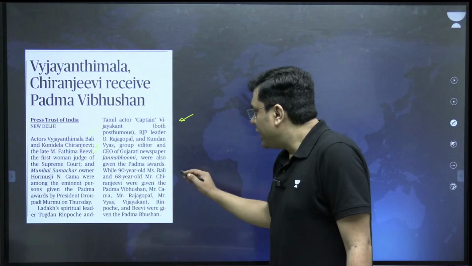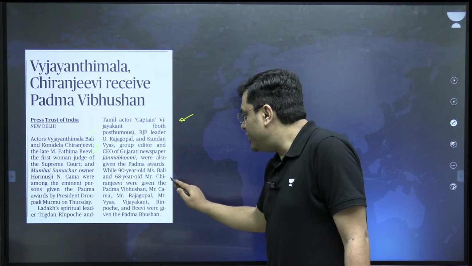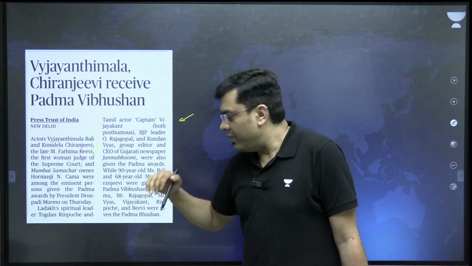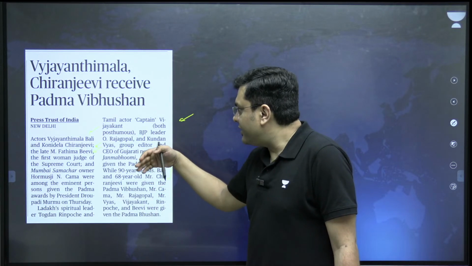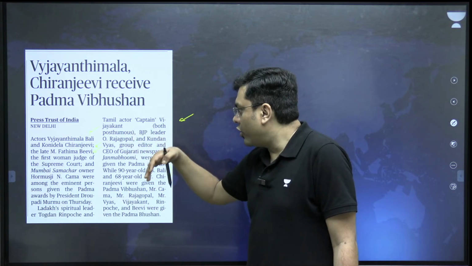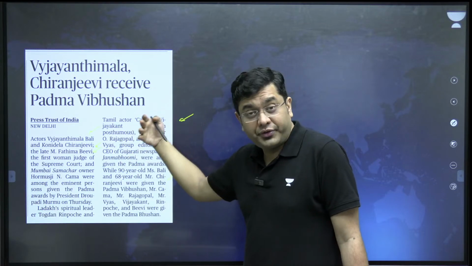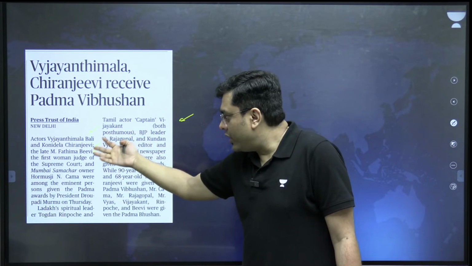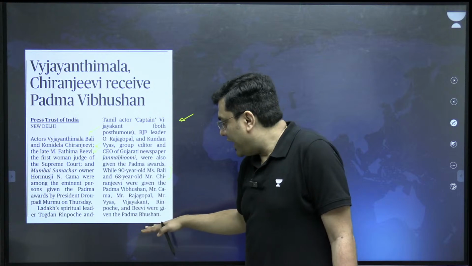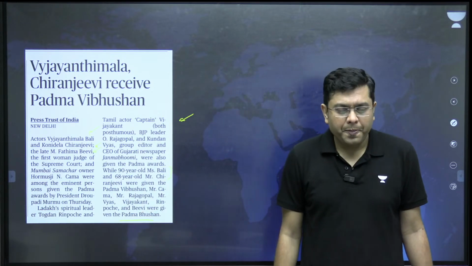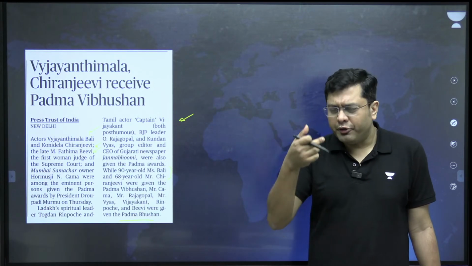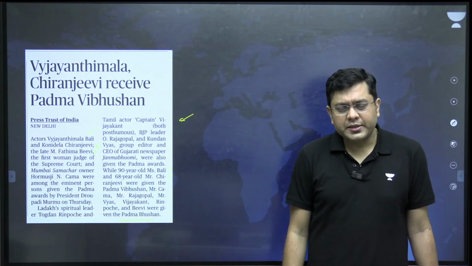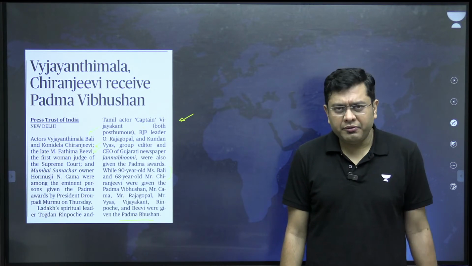So basically, Vyjayanthimala and Chiranjeevi were given Padma Vibhushan, whereas everyone else, including Vijaykanth, including O. Rajagopal, Kundan Vyas, who is a journalist, then including Fatima Beevi, all of them were actually given Padma Bhushan. Okay, this can be important for your MCQs based upon Padma Bhushan and Padma Vibhushan.